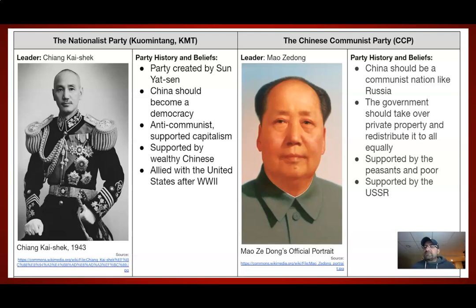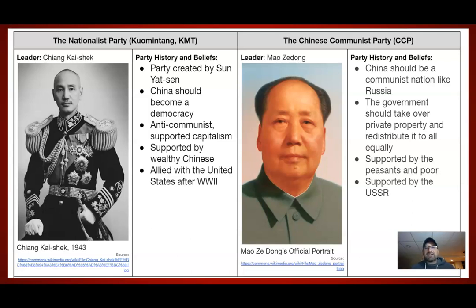The opposite side of this coin is going to be Mao Zedong. Mao Zedong is a very important figure in Chinese history. We're going to be spending a couple of days on him in the weeks to come. Mao Zedong was the leader of the Communist Party in China. He believed that the government should take ownership of the private property and redistribute the land, right?